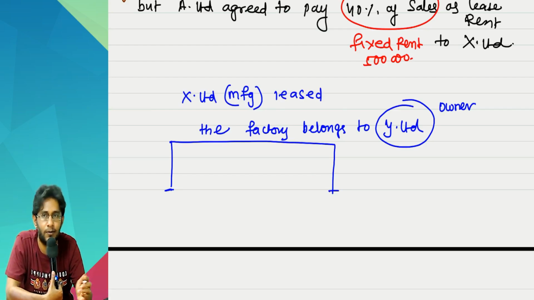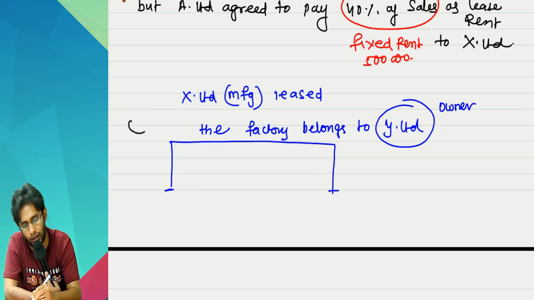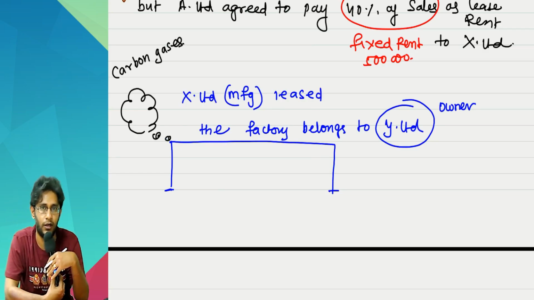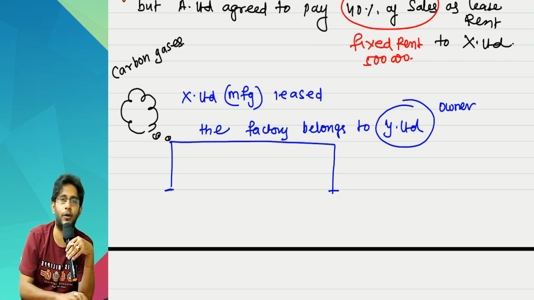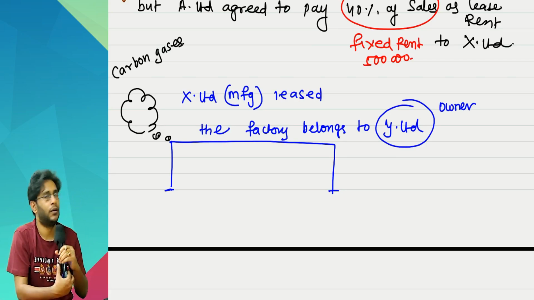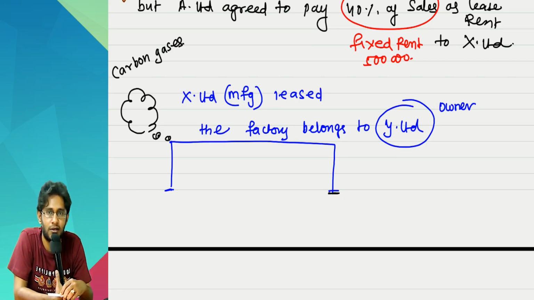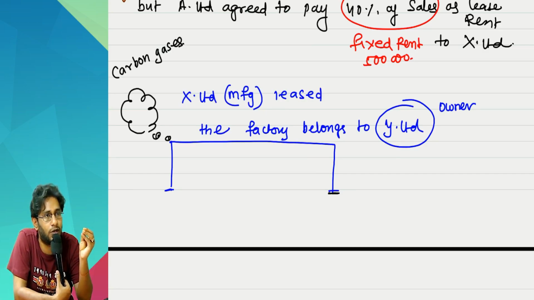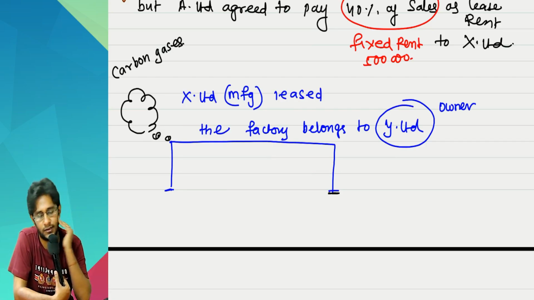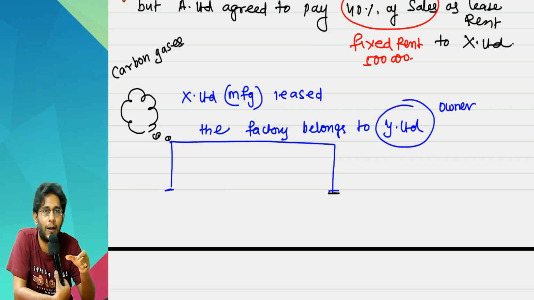Because you are manufacturing some product, you are releasing carbon gas. You may not know because it's not there in your syllabus till now. Of course, it was there once upon a time, they removed it. Sir, every manufacturing industry in certain businesses, they release lot of carbon monoxide into the atmosphere. Because of that, lot of pollution gets created. What they have done is, depending on your capacity of the industry, they decided how much carbon emission you can do, some restrictions are there.